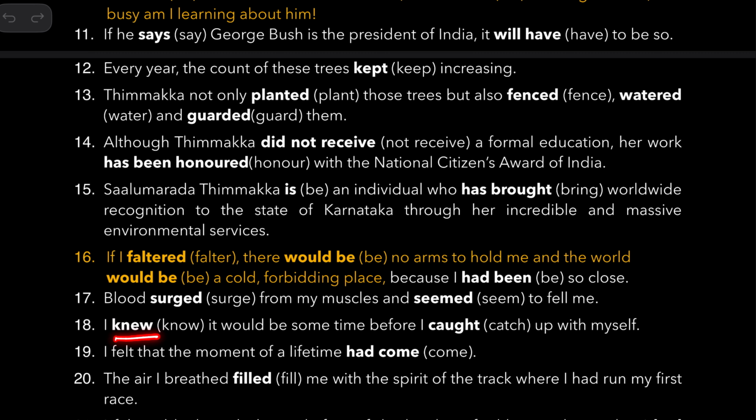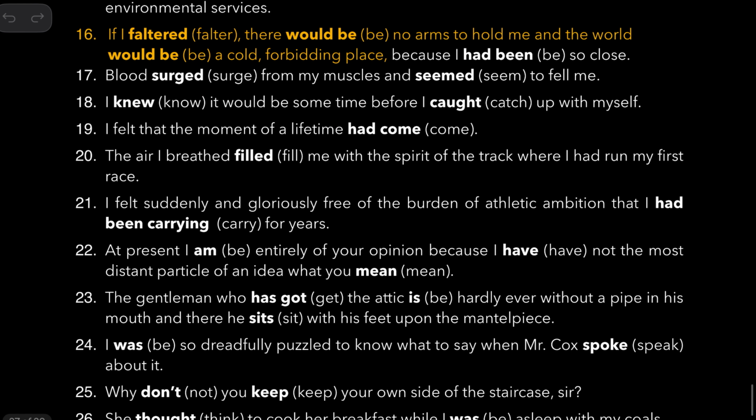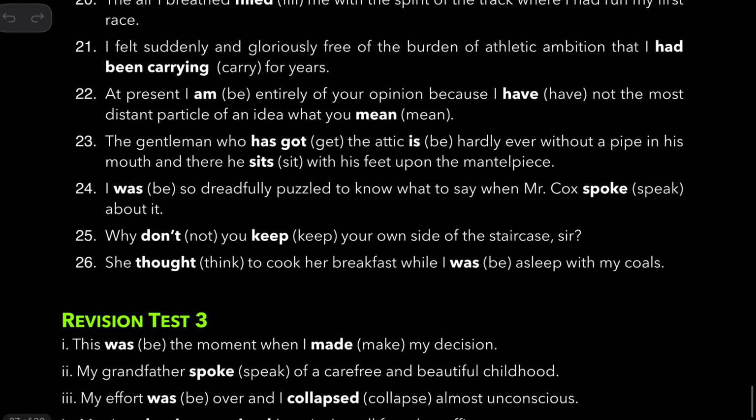Blood surged from my muscle and seemed to fail me. I knew it would be some time before I caught up with myself. I felt that the moment of lifetime had come. The air I breathed filled me with the spirit of the track where I had run my first race. I felt suddenly and gloriously free of the burden of the athletic ambition that I had been carrying for years.